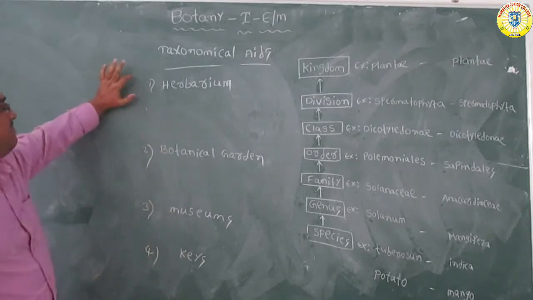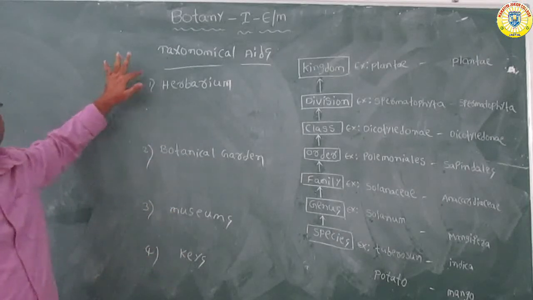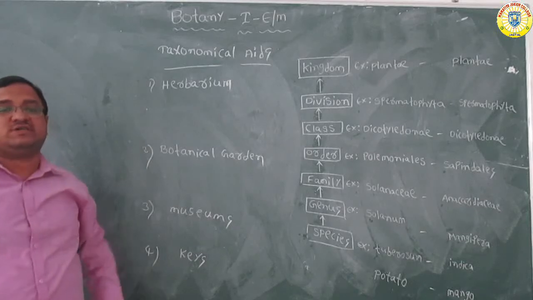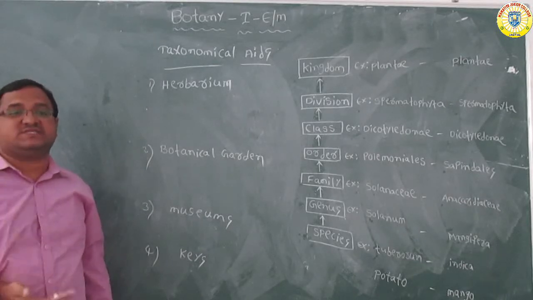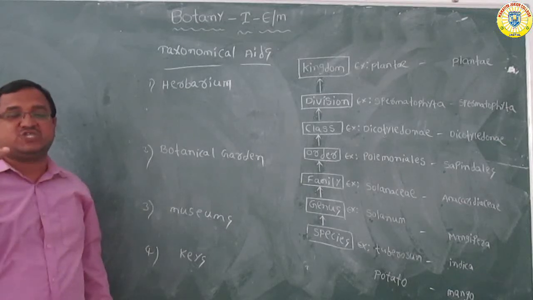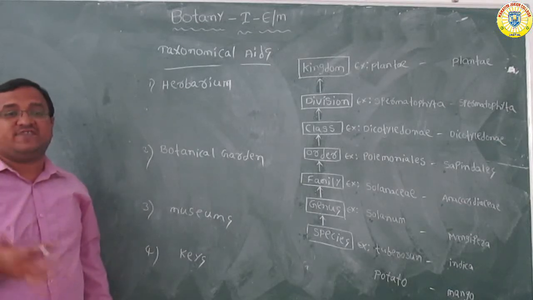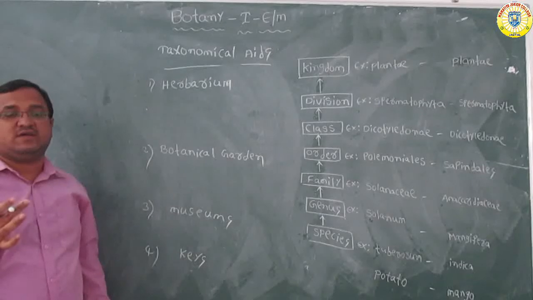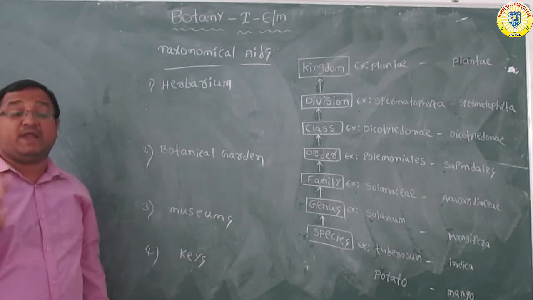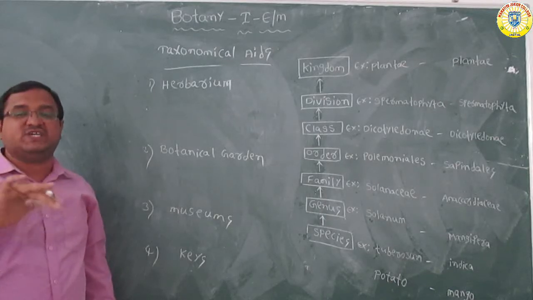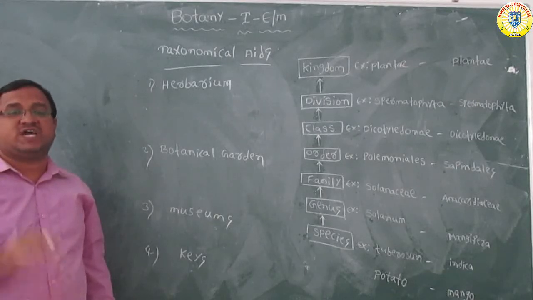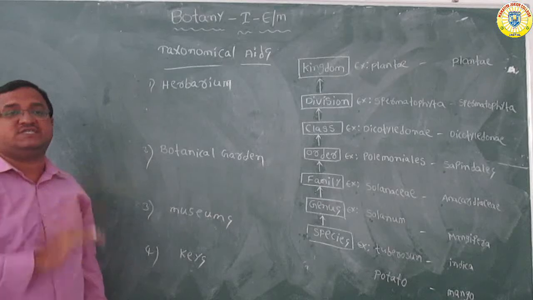So the first one is herbarium. Herbarium is nothing but a storehouse of collected specimens of the plants, which are dried, pressed, and preserved on sheets.